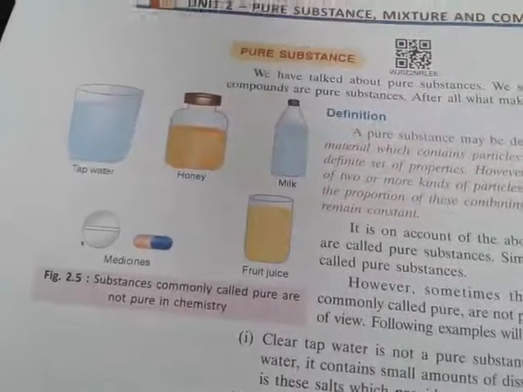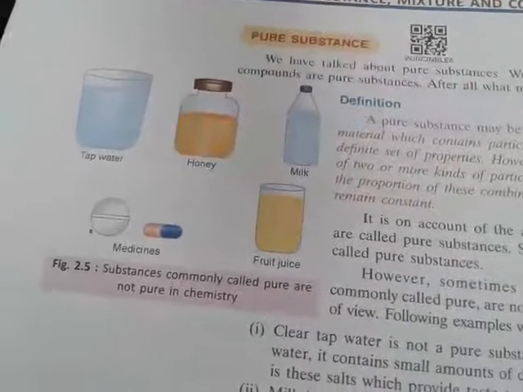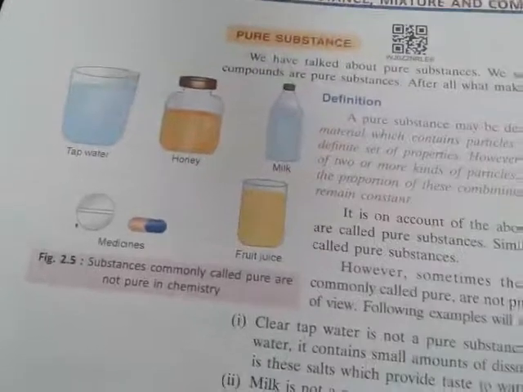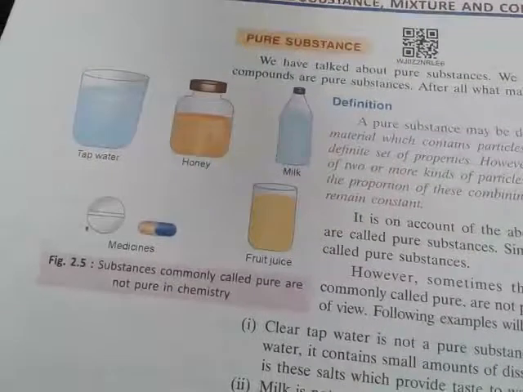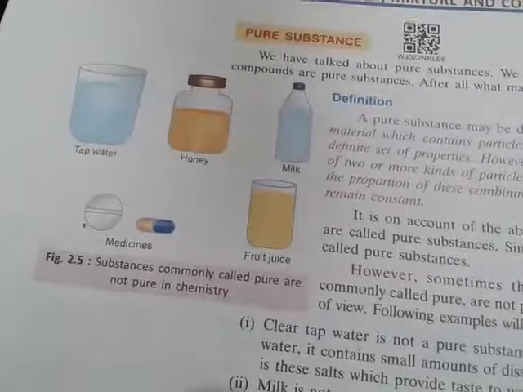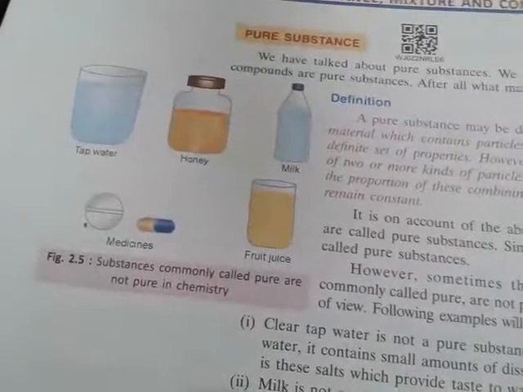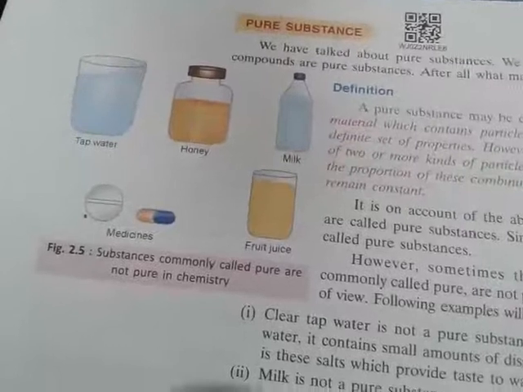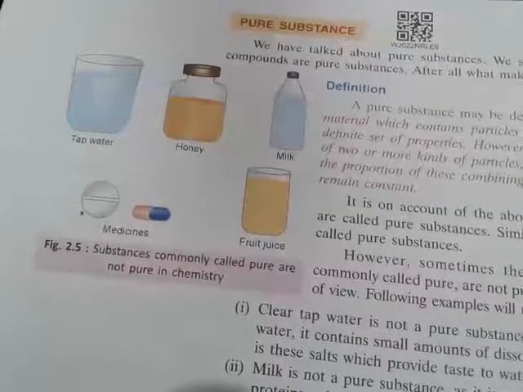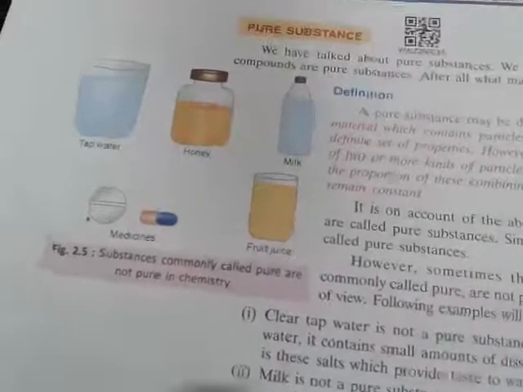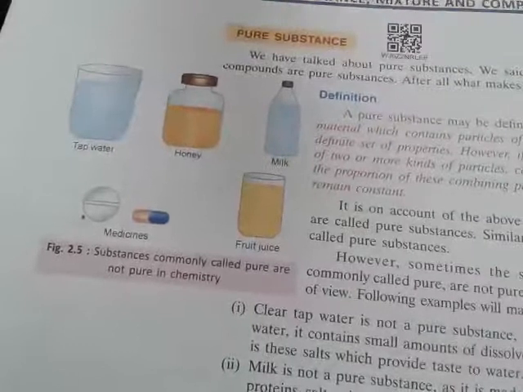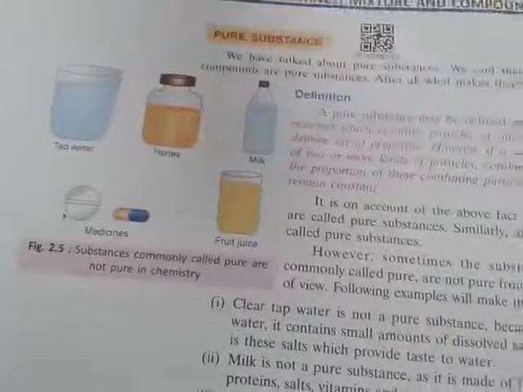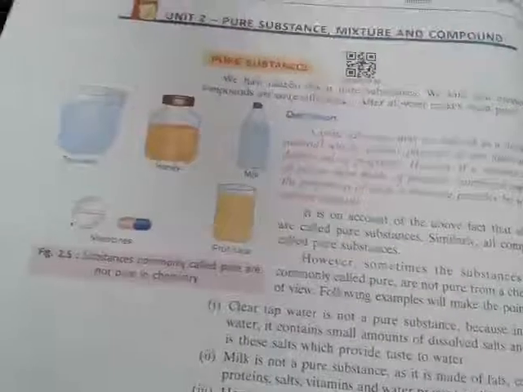So that's why it is a mixture. Whenever tap water is formed, it contains some dissolved salt and air. So when 2 or more substances are combined, the mixture will form, not the pure substance. A pure substance is only one kind of substance.